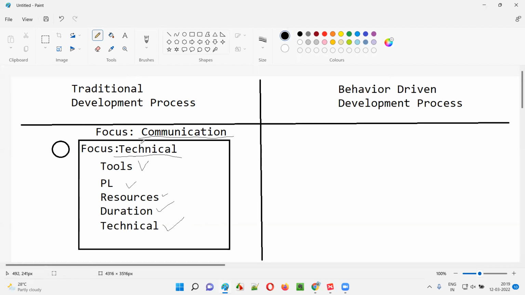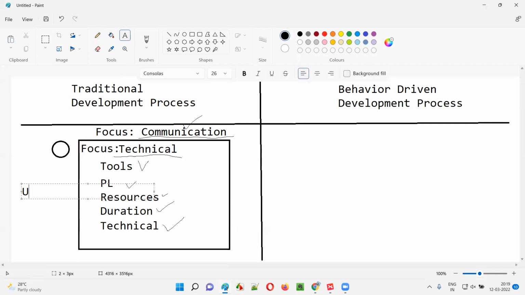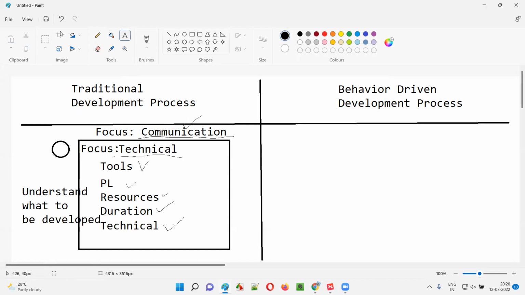What will happen if the project team gives more importance to the technical stuff, like tools, programming language, resources, skills, duration and technical challenges, and doesn't give much importance to the communication? If they give less focus to the communication, they cannot understand the application well. Understanding how to develop is fine, but what to develop is missing. Understanding what is to be developed as part of this project will be missing. Since the focus is not on the communication, this part will be missing, guys. Less focus is on the communication.